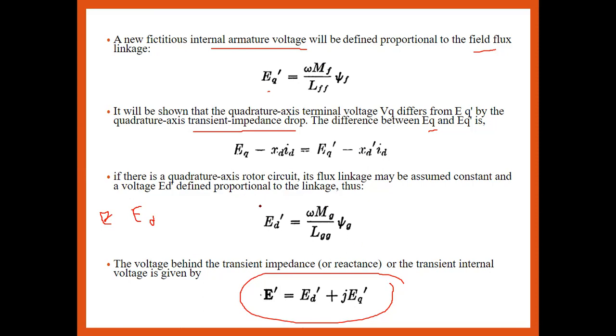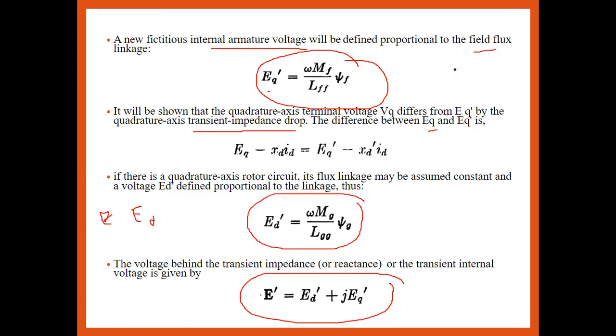Thus EQ dash is the internal quadrature axis terminal voltage under the transient state, and the direct axis internal voltage under the transient state is omega MG LGG into the flux linkage of that quadrature axis rotor circuit. So this is nothing but the ED dash.